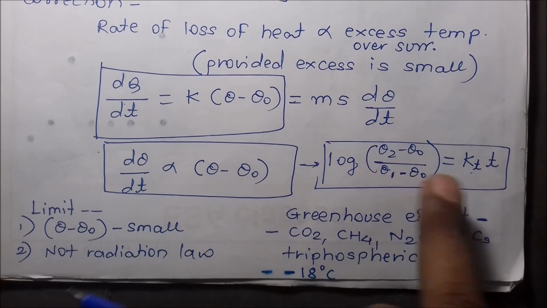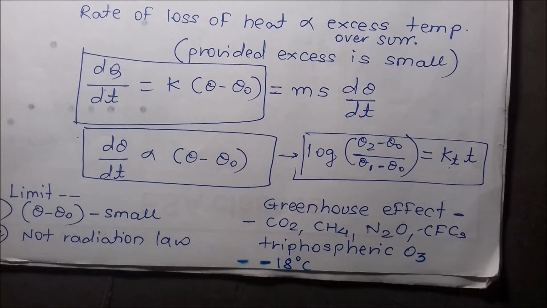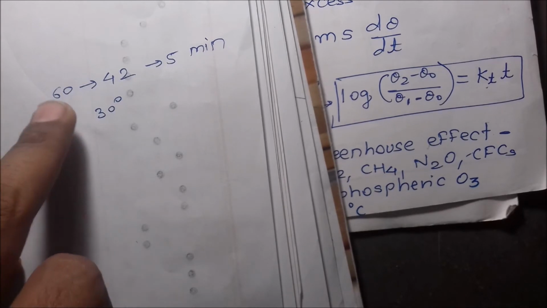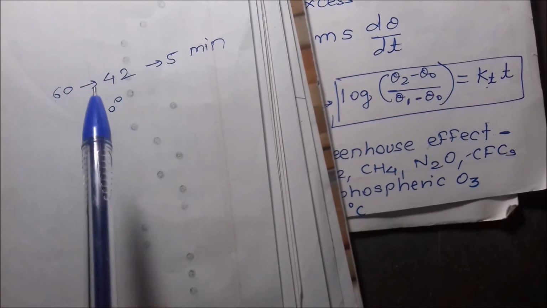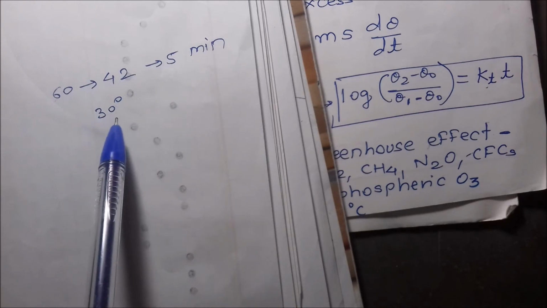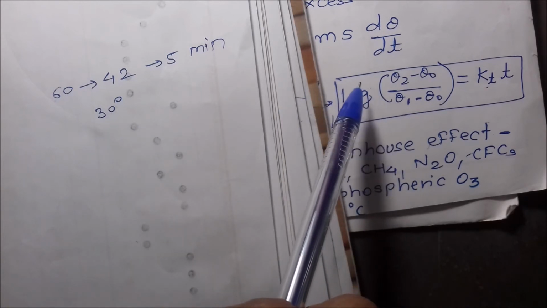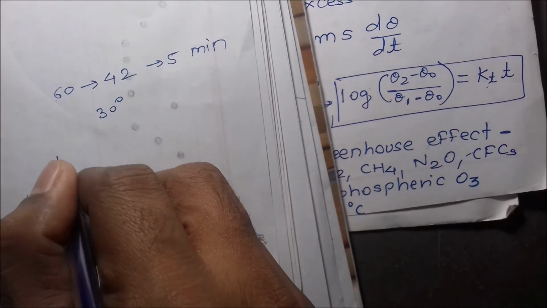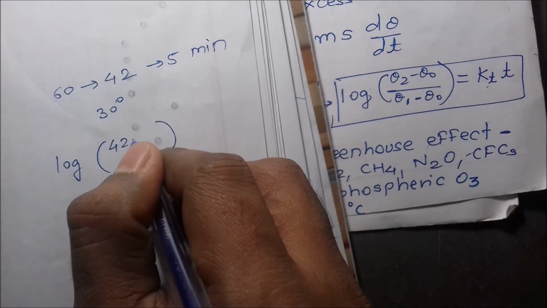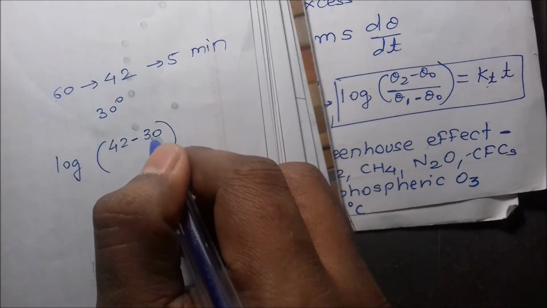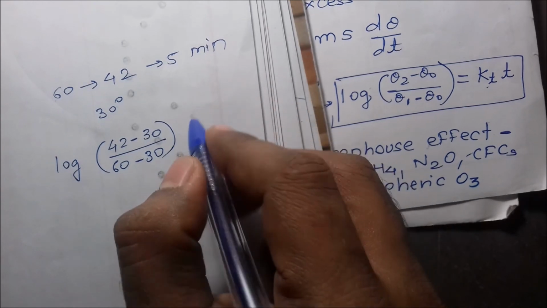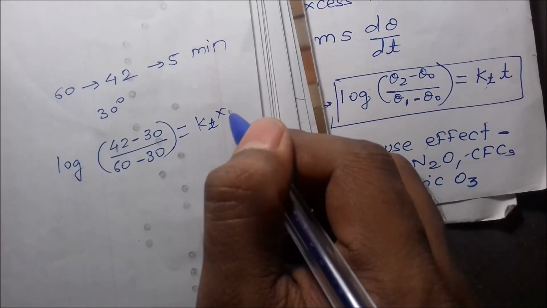If we integrate this, the equation becomes like this. If the temperature of a body comes down from 60 to 42 in 5 minutes, and the temperature of the surrounding is 30 degrees, then we can apply the equation like this: log of theta 2, the final temperature minus theta naught, the temperature of the surrounding, upon theta 1, the initial temperature minus theta naught, is equal to a constant into time.